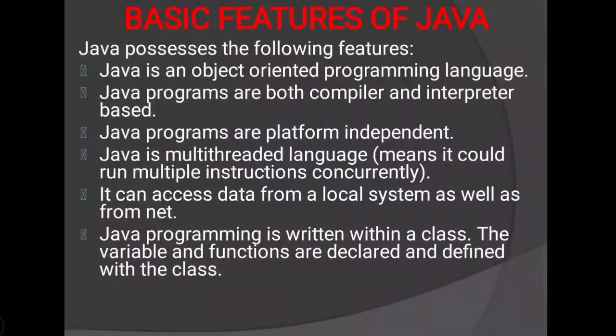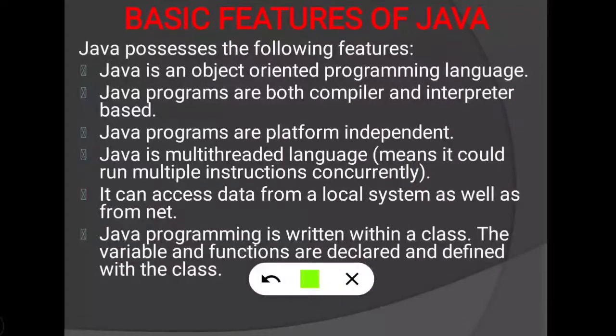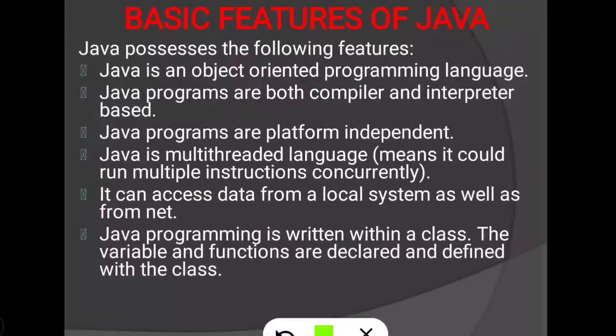Basic features of Java. Java possesses the following features. Java is an object-oriented programming language. We have discussed this. Object-oriented programming language means this language gives emphasis on object or data rather than function or procedure. Then Java programs are both compiler and interpreter based. This one also I have told, what is compiler and what is interpreter. Just now I have discussed interpreter and compiler.